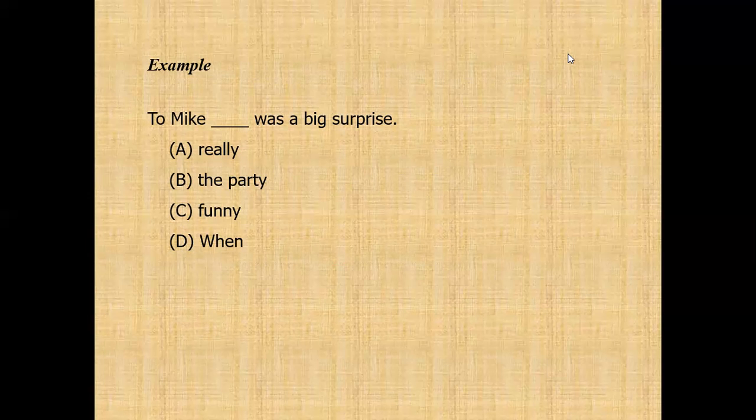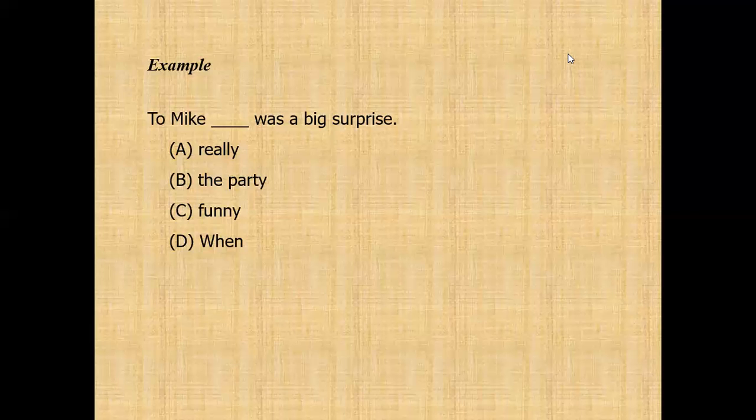Yeah, to Mike, blah blah blah, was a big surprise. So remember, to is preposition, Mike is noun. Even Mike is noun, it is not subject because it follows after to. So it means that object of preposition to Mike, blah blah blah, was. So there is only verb was. So missing the subject.